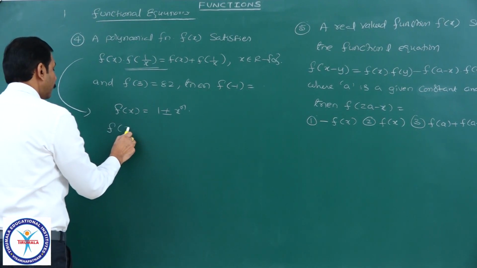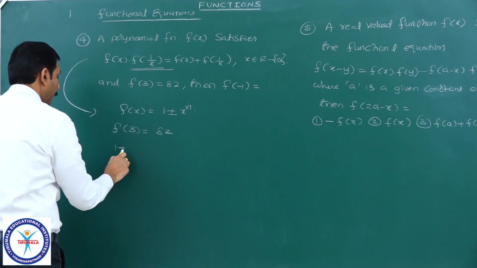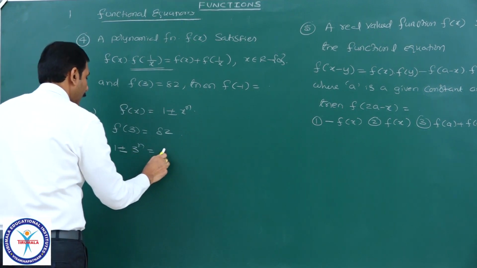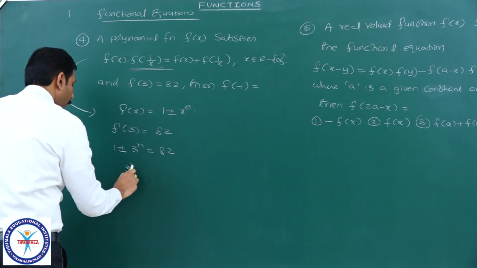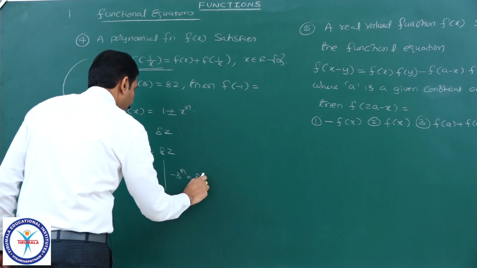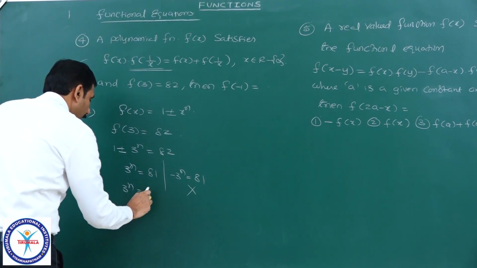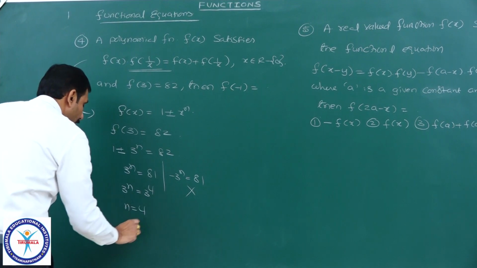Given f of 3 equal to 82, what is f of 3? 1 plus or minus 3 power n equal to 82. Therefore, 3 power n equal to 81, or minus 3 power n equal to 81, it is not possible. 3 power n equal to 3 power 4, therefore n equal to 4.